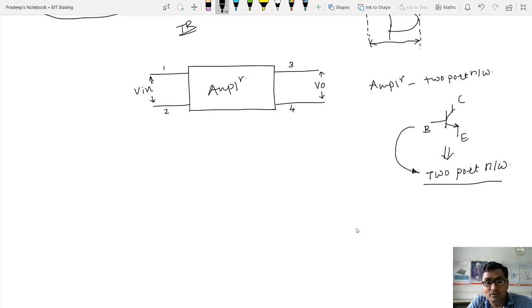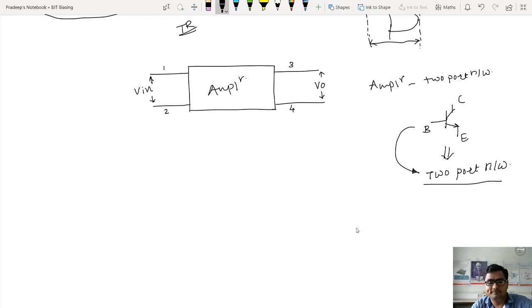Why do I want to? Because of the analysis. I want to analyze the transistorized amplifier, and analysis will become easy, or possible, only if I treat my transistor as a two port network. Do you understand that? That's why the transistorized amplifier has to be modeled with a two port network. I have to model the transistor in what? In a two port network. But there is a hurdle, a problem, a glitch. What is that glitch? The glitch is that the transistor has only 3 terminals and a two port network requires 4 terminals.